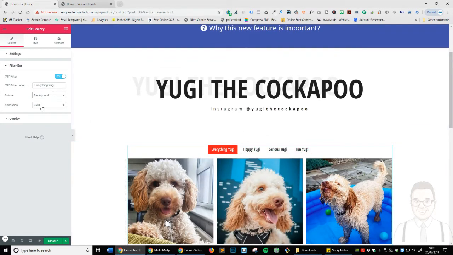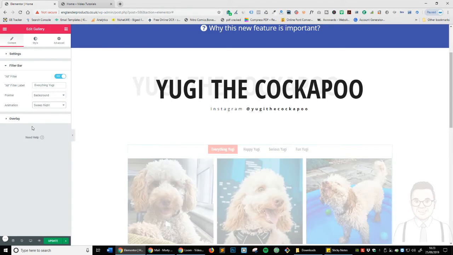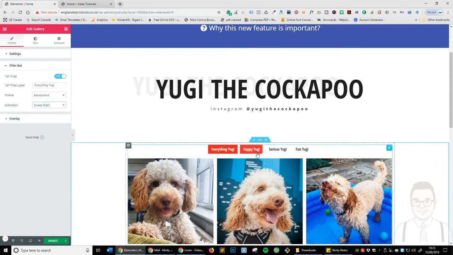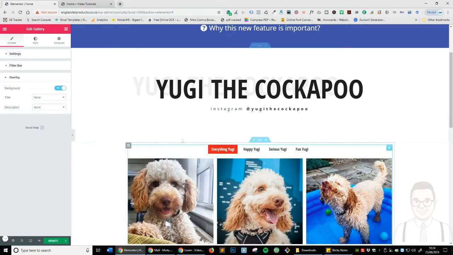I'm going to keep it on the background because it just looks nice, but you've got all the standard options that you usually get. And if you want to change the fade to maybe swipe right, there you go. So you've got some really nice effects there. And then the overlay, again, it's the exact same sort of thing. We're not going to cover that because we already have.